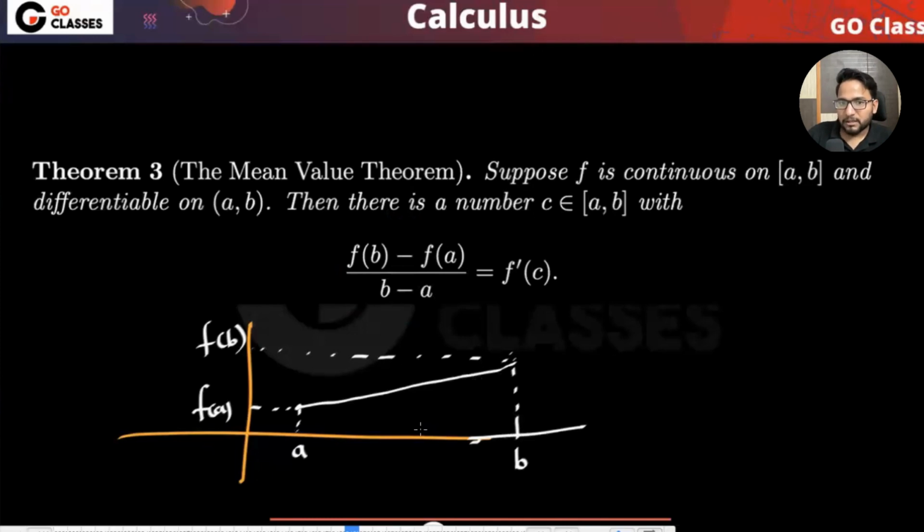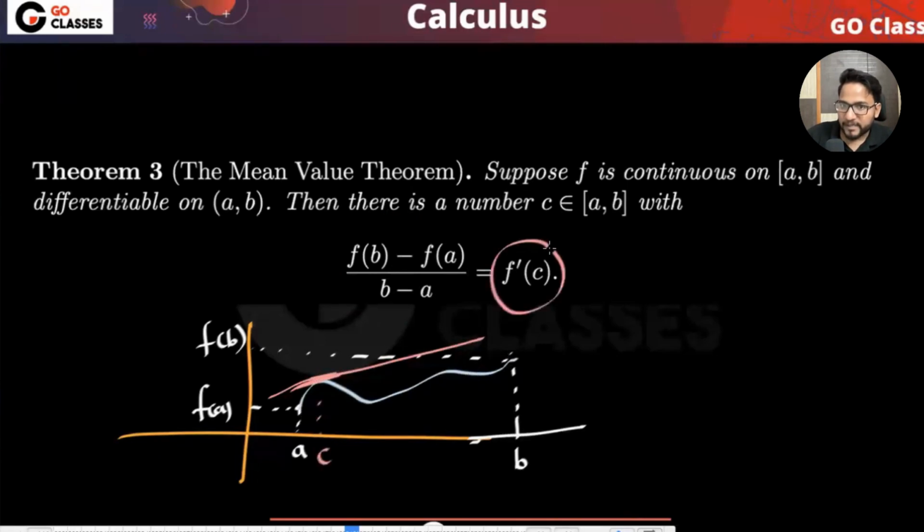Now what they're saying is that if you take the line that you're talking about, which is this, and if you take a tangent at some C in between, maybe the function is something like this, then the tangent at some C, maybe here, is parallel to it.